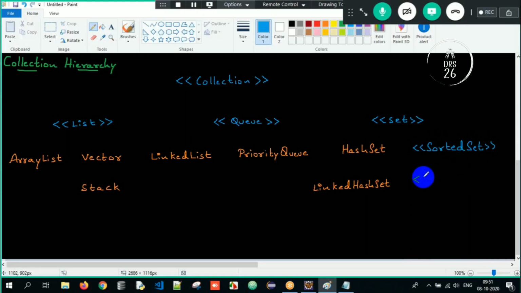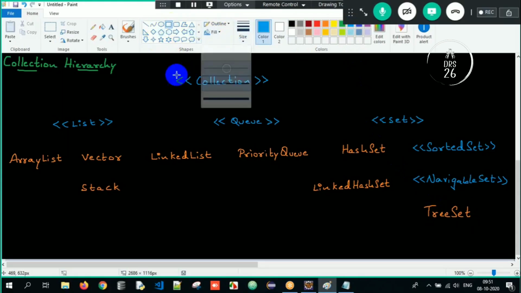And then we have an interface called navigable set. And finally comes a class called tree set here. So you are supposed to remember all of these. You don't have a choice here, you have to remember it.